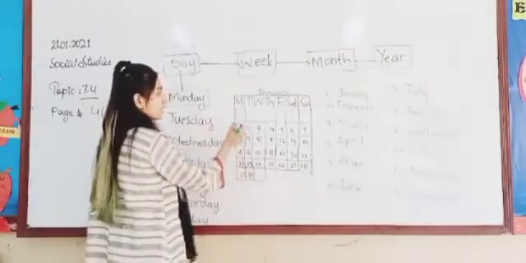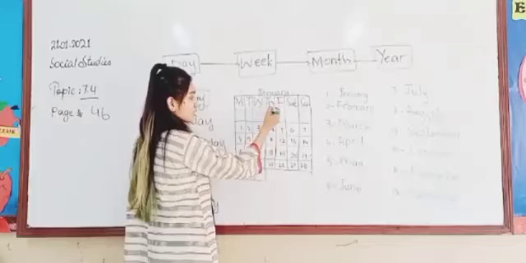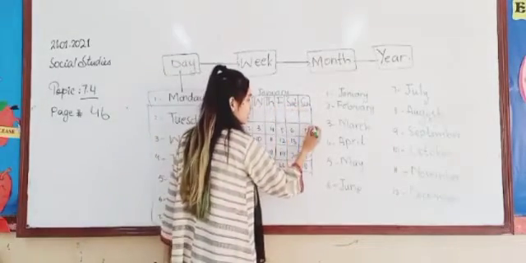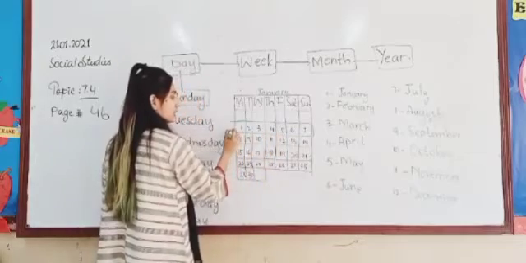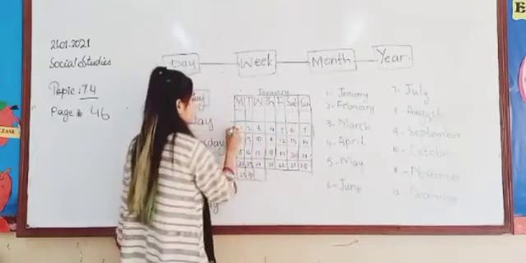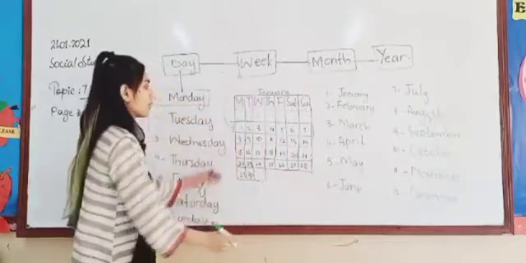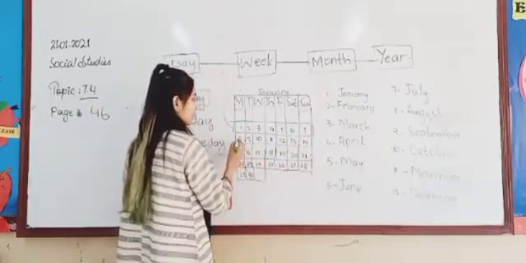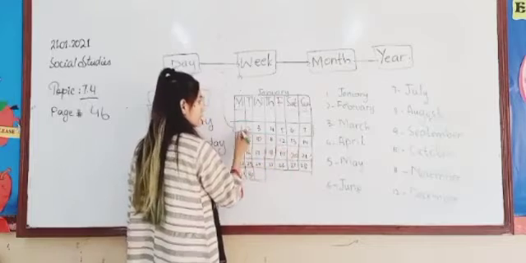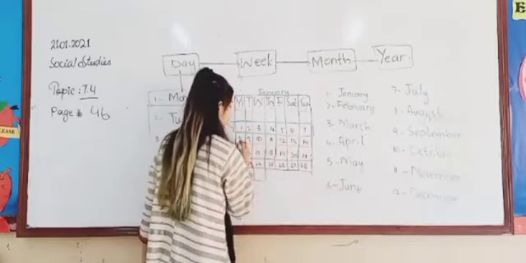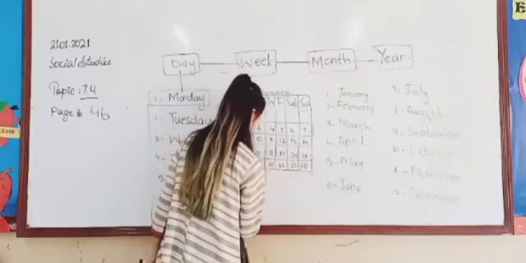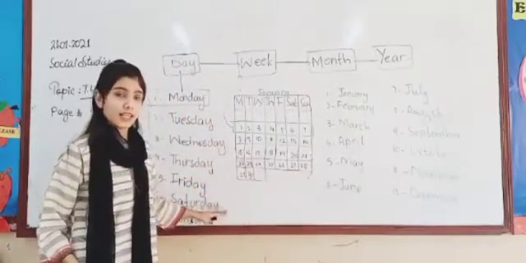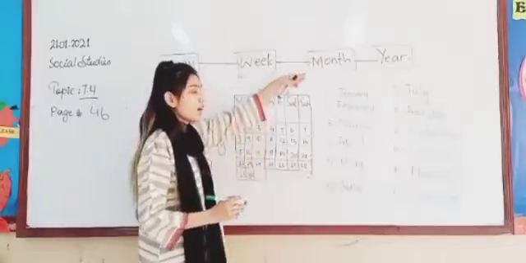If we have this chart only from 1 to 7, it is said to be a week. But if we have 4 weeks, 1, 2, 3, 4, then it is said to be a month.